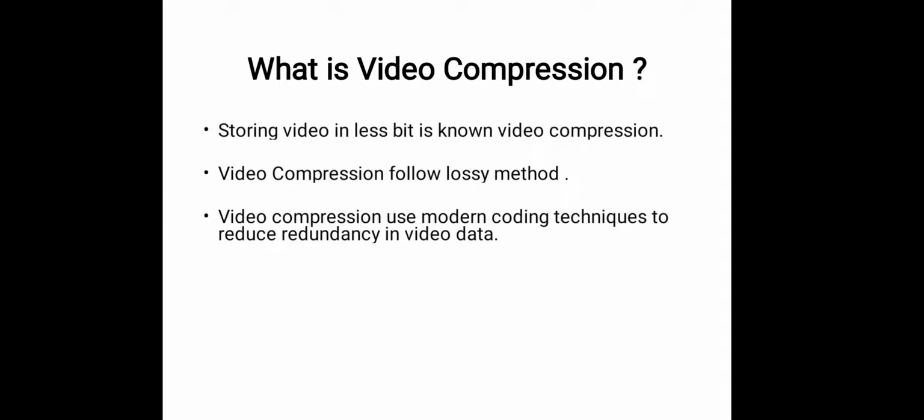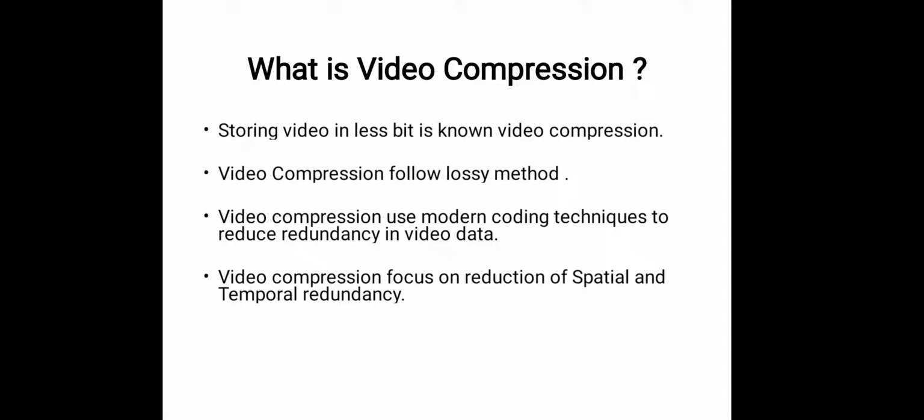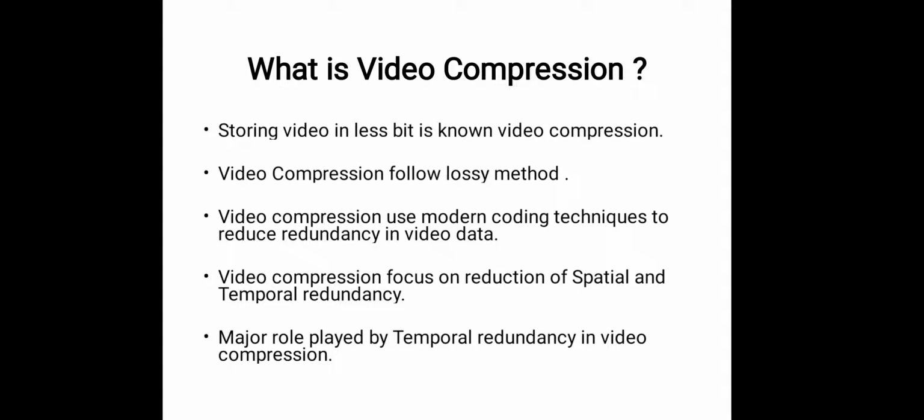Video compression uses modern coding techniques to reduce redundancy in video data. Video compression mainly focuses on the reduction of spatial and temporal redundancy. The major role is played by temporal redundancy in video compression.